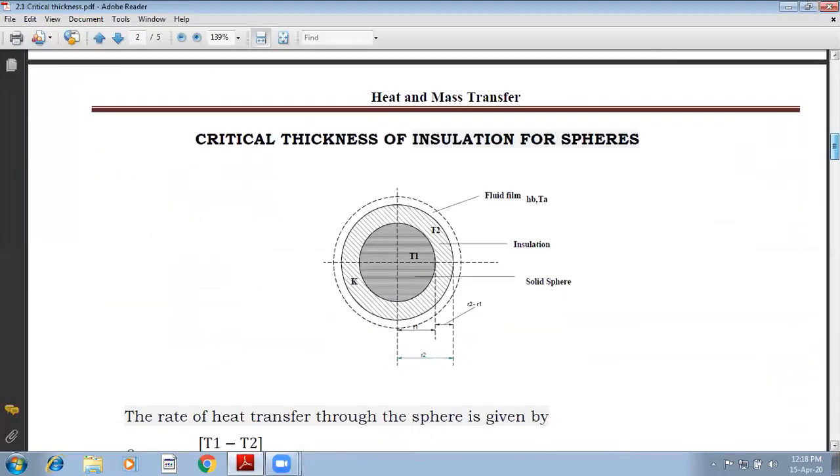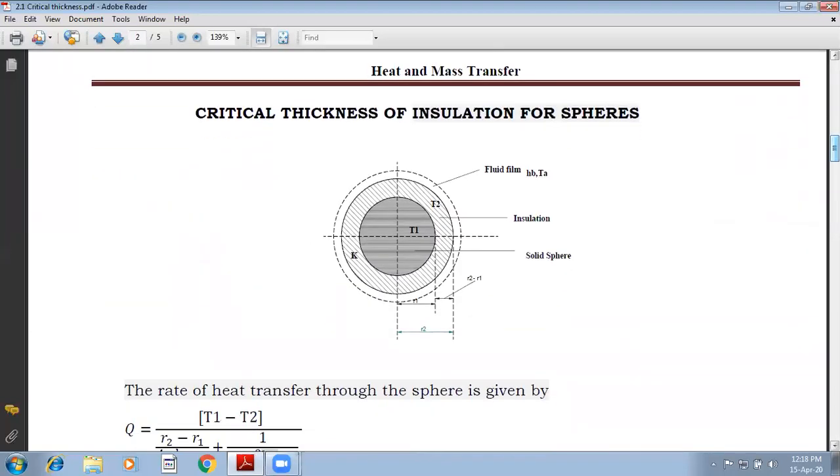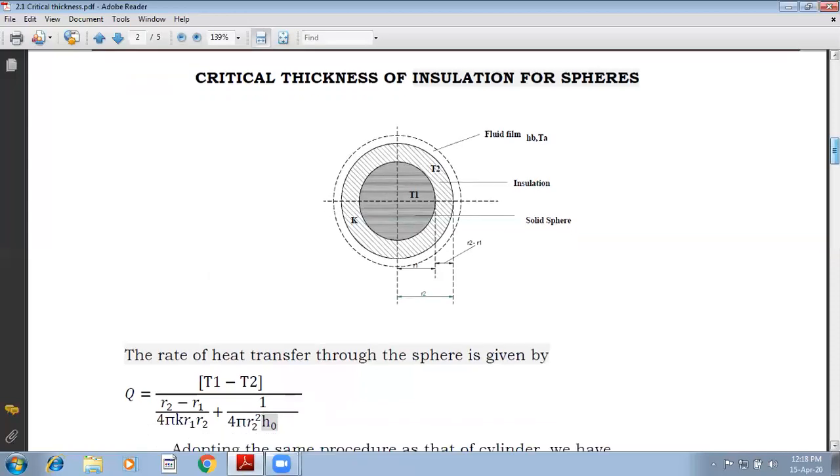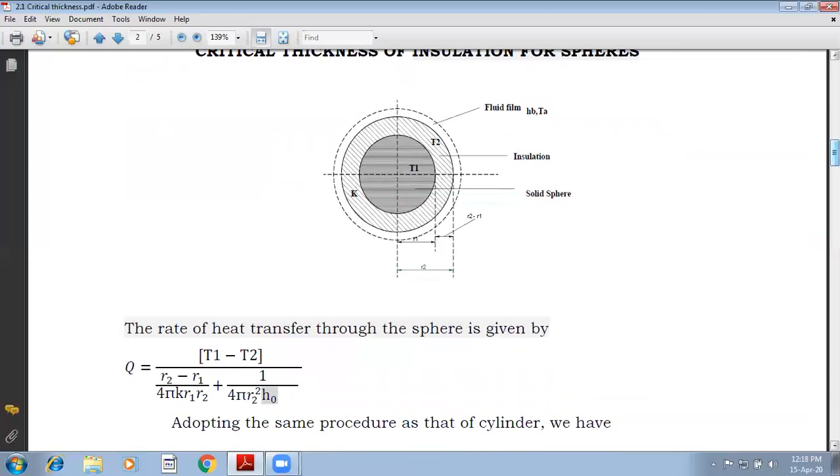Next, we have the critical thickness of insulation for a sphere. Again, we will consider a solid sphere. The radius of the solid sphere is R1, upon which we have mounted the insulating material all over.